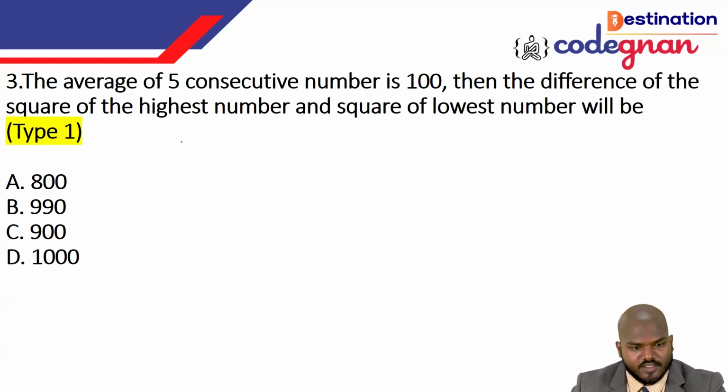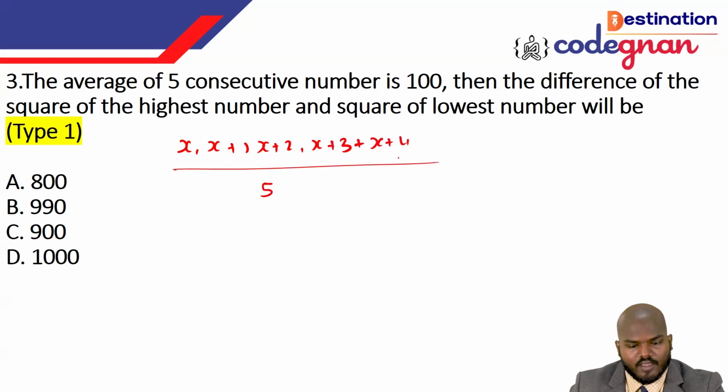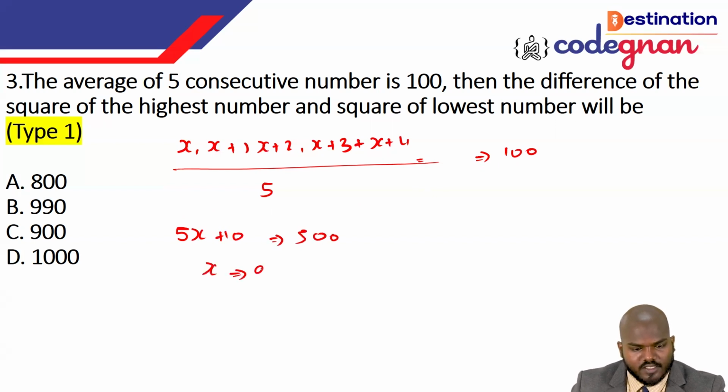Okay, you can take it as x and x plus 1 and x plus 2 and x plus 3 and x plus 4, over 5 is equal to 100. If you take the value here, that will give you 5x plus 10 is equal to 500. You will get the answer x is equal to 98 in this place.